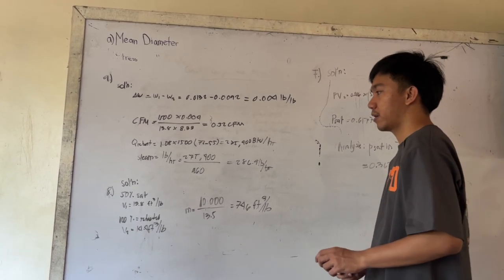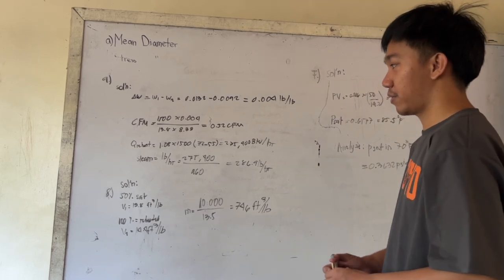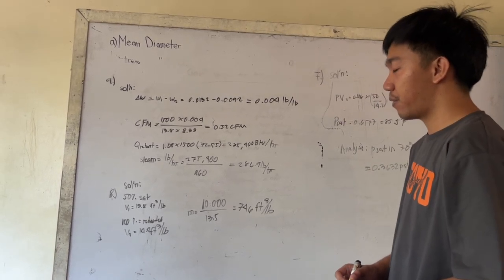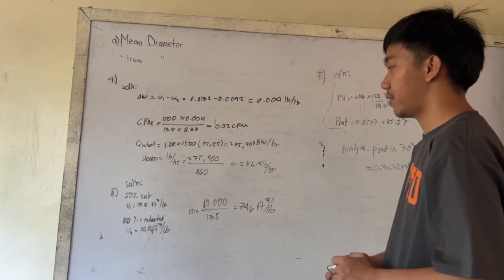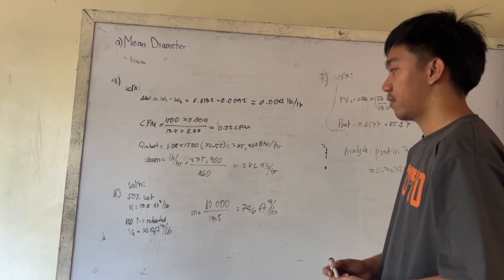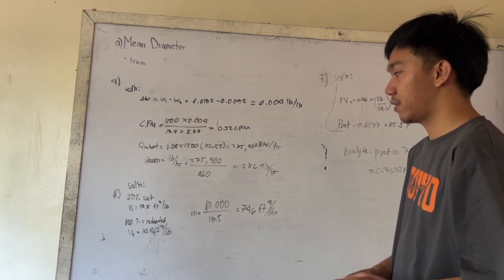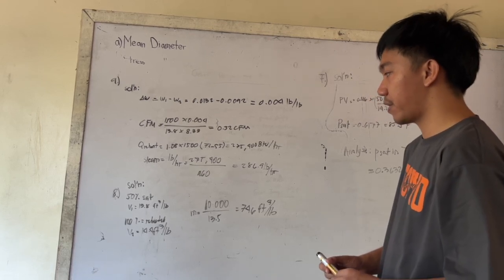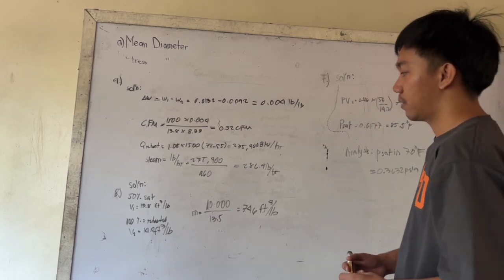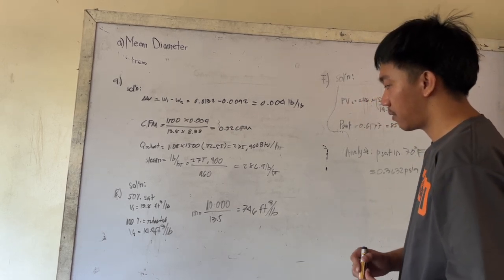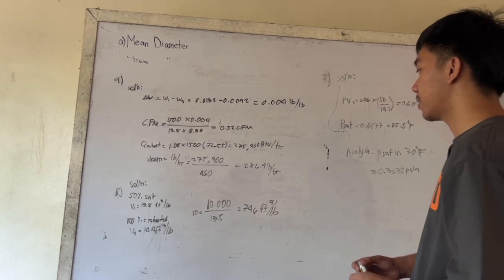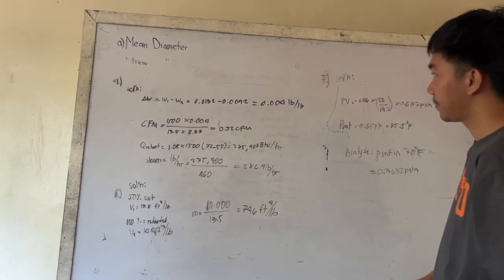For our number 8 solution, we have a 50% SAT, and V1 is 13.8 feet cube per pound, and in 100% we have reheated equals to V2, 14.4 feet cube per pound. And to get our mass equals to 10,000 over 13.5, and we will have a mass of 726 feet cube per pound.